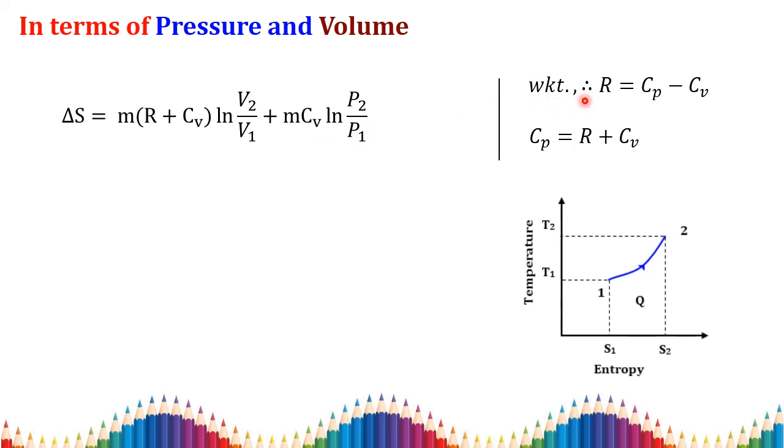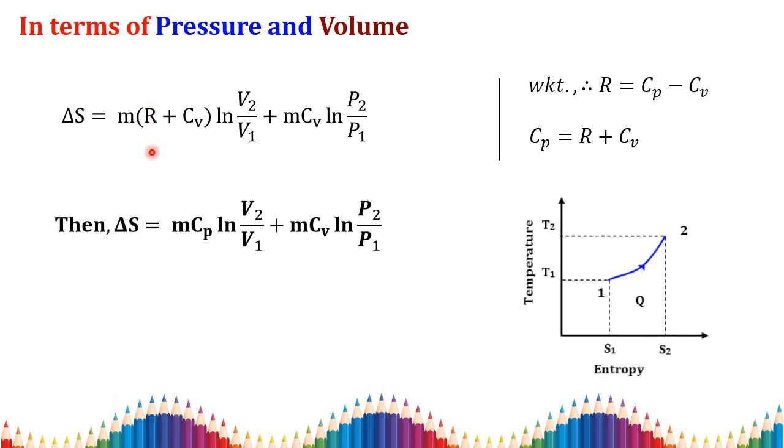We know that the characteristic gas constant R is equal to Cp minus Cv. Then R plus Cv is nothing but the specific heat capacity at constant pressure, so I am replacing R plus Cv with Cp. Then you get delta S equal to mCp ln of V2 by V1 plus mCv ln of P2 by P1.